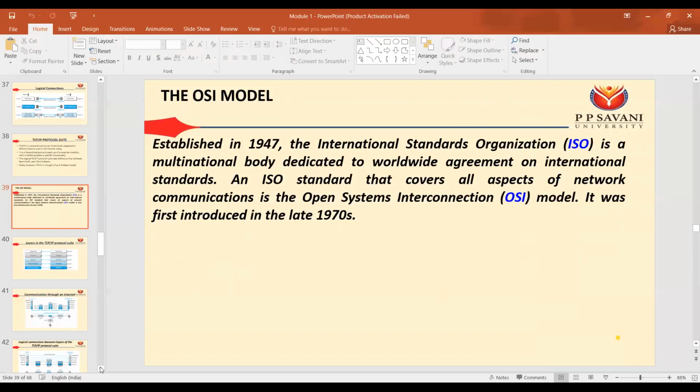Maybe in the next lecture we will end this module. After that we will start with the physical layer.